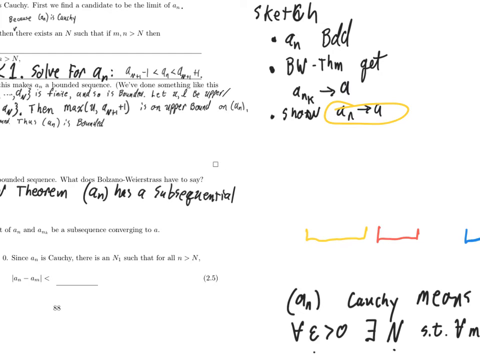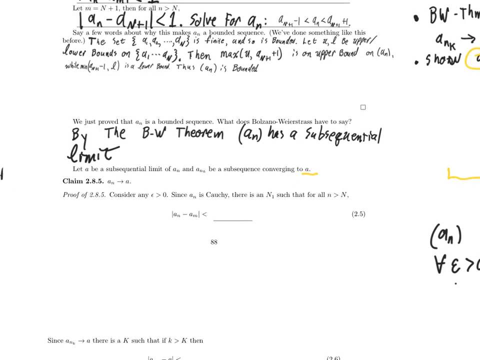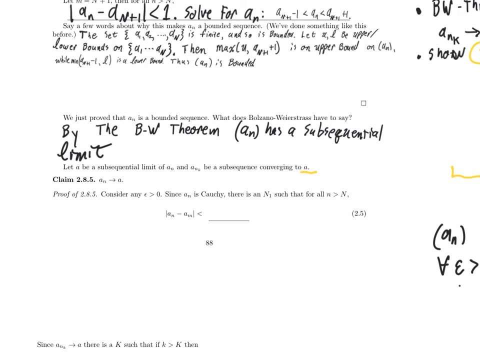If A sub n converges, then it only has one possible target to converge to. If it converged to 5, then every subsequence would converge to 5, but I found a subsequence which converges to A, so 5 must be A. In general, if A sub n converges, it has to converge to that number A. Claim: A sub n converges to A.